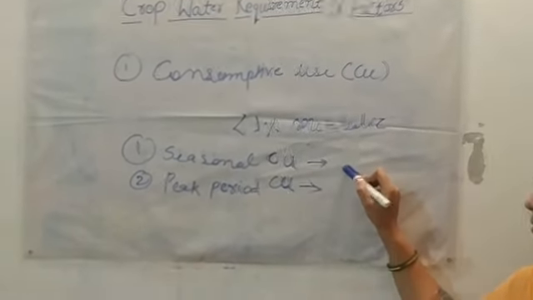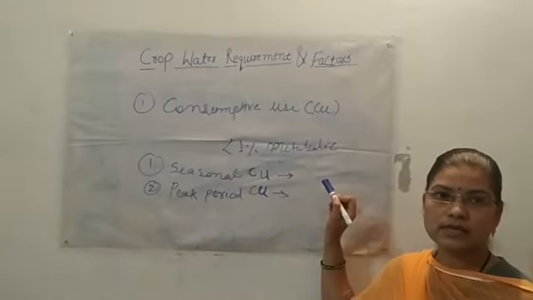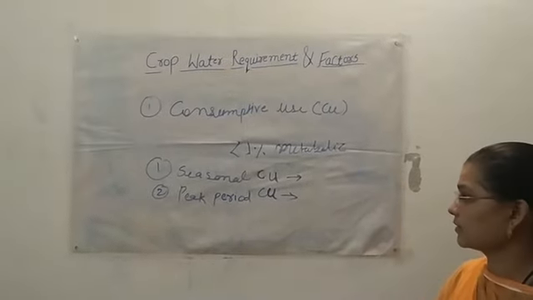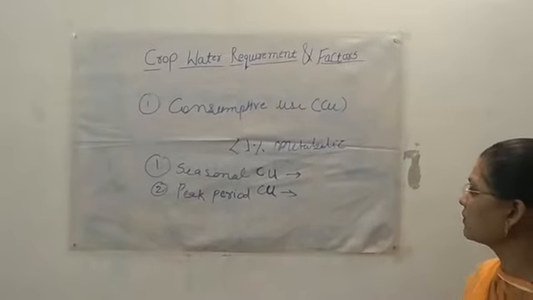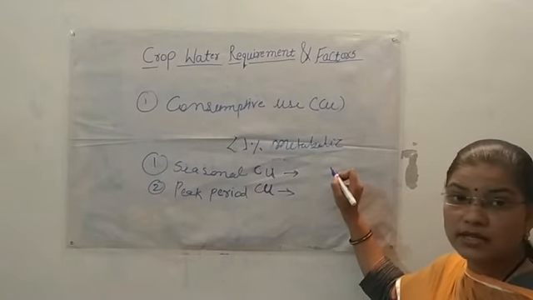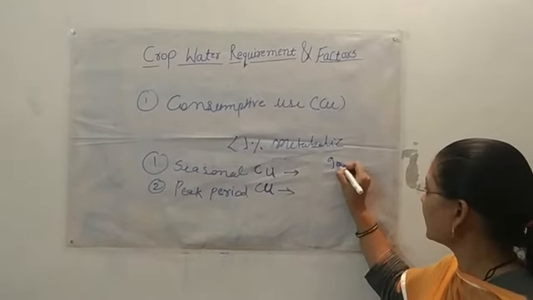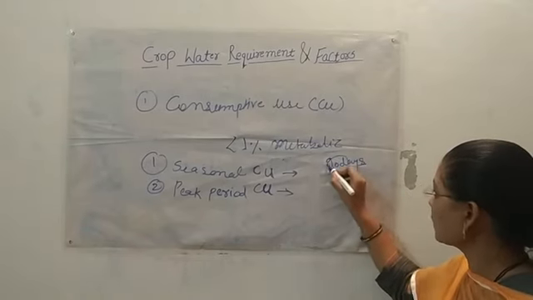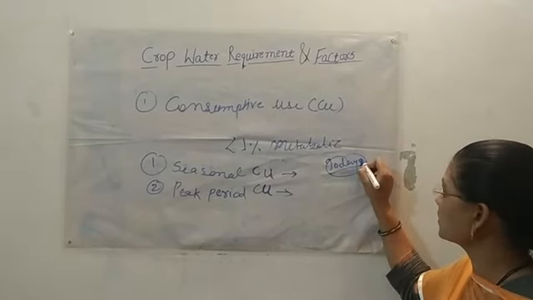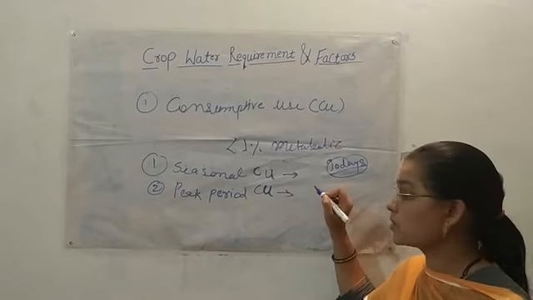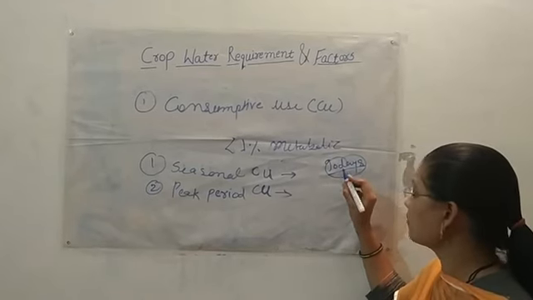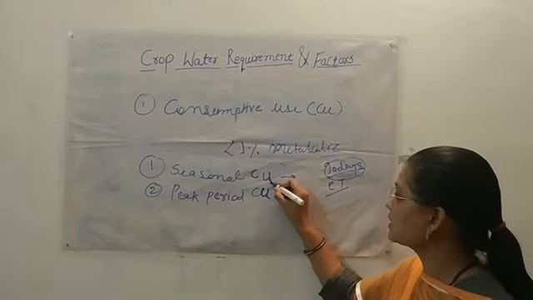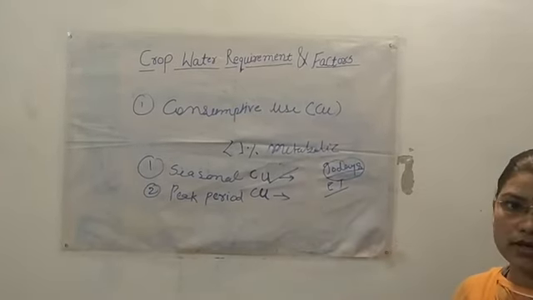For example, we cultivate green gram in the kharif season. The life cycle of green gram is about 90 days. In that particular 90 days in the kharif season, the total amount of water the green gram requires for evapotranspiration is called seasonal consumptive use of water.